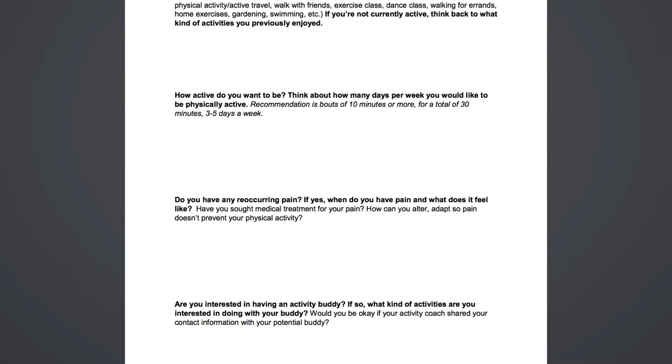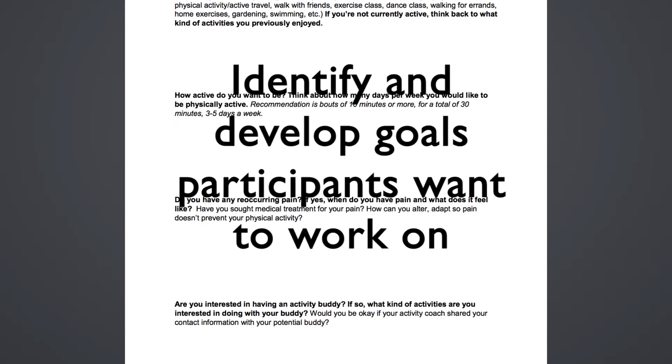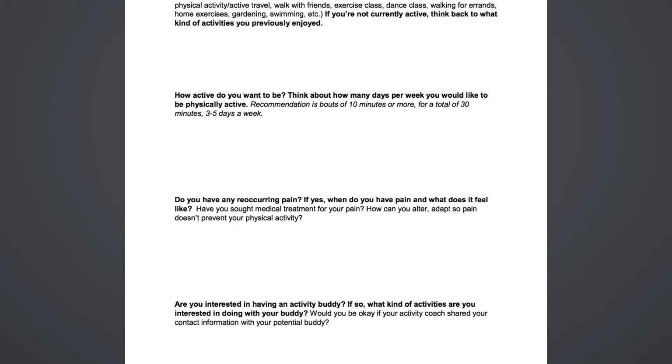Goal setting is an essential element of Choose to Move that will help participants to change their behaviors. During the one on one consultations, you will work with your participants to identify and develop goals that they want to work on for the 6 month duration of Choose to Move and onwards.